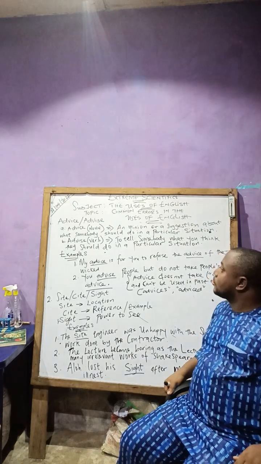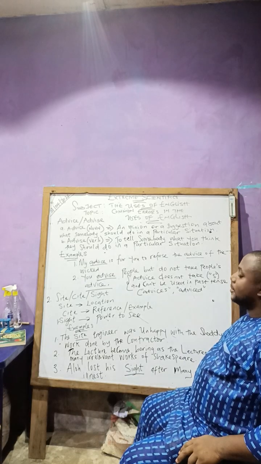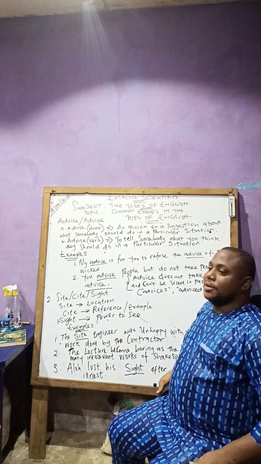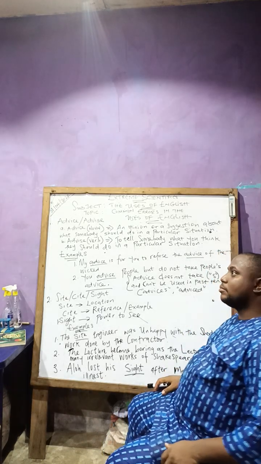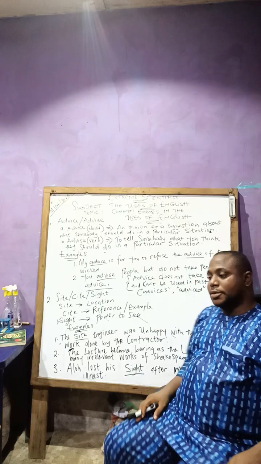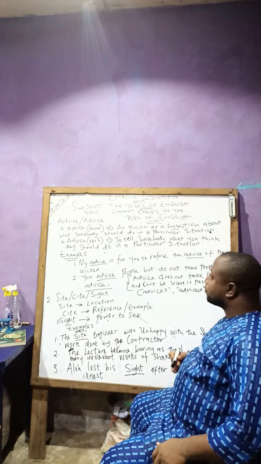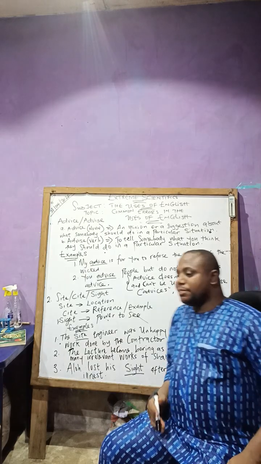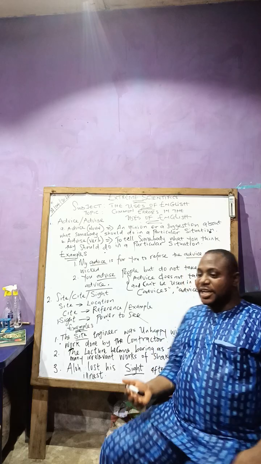So this topic is very important. You know, there's a lot of blunder that is committed when many people speak. You understand what I'm saying? When many people try to communicate using the English language.